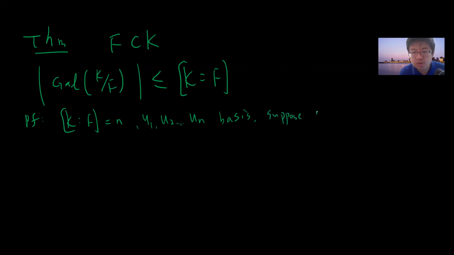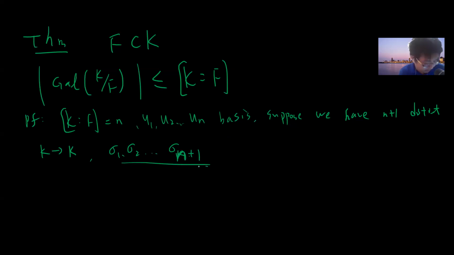Suppose we have n+1 distinct automorphisms from K to K which fix F, so let's say sigma 1, sigma 2, up to sigma n+1 in the Galois group of K over F. If I forget about fixing F, these are just linear transformations. So in an n-dimensional vector space, I take n+1 invertible matrices. There must be some non-trivial solution, from linear algebra.